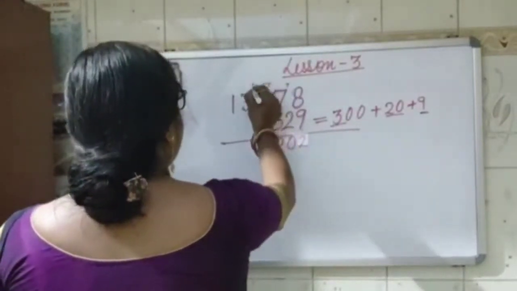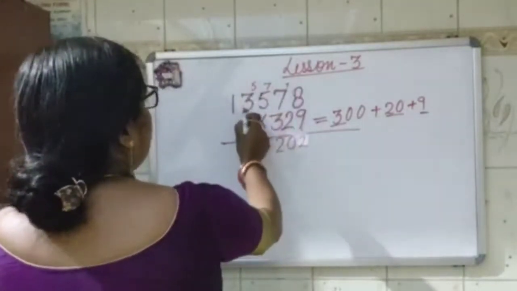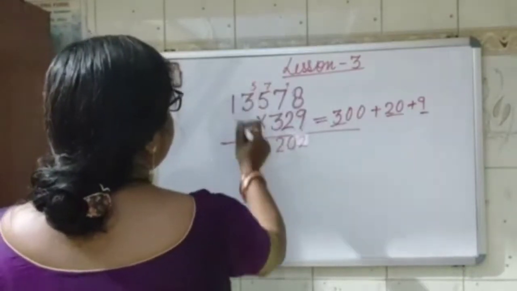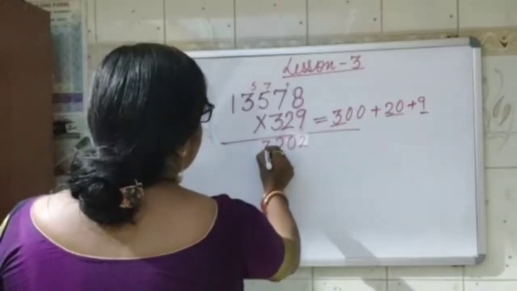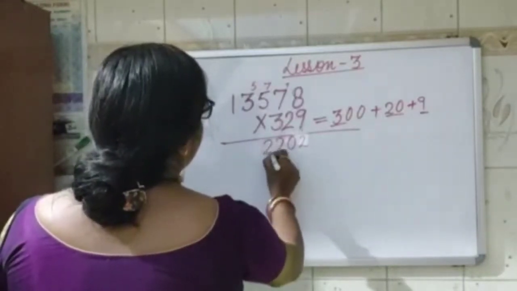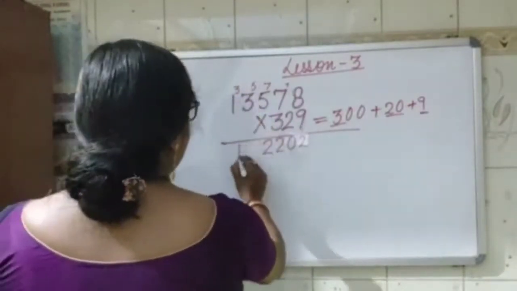Carry 5. Then 9 3s are 27. 27 and 5 is 32. Carry 3. 9 1s are 9 and 3 is 12.